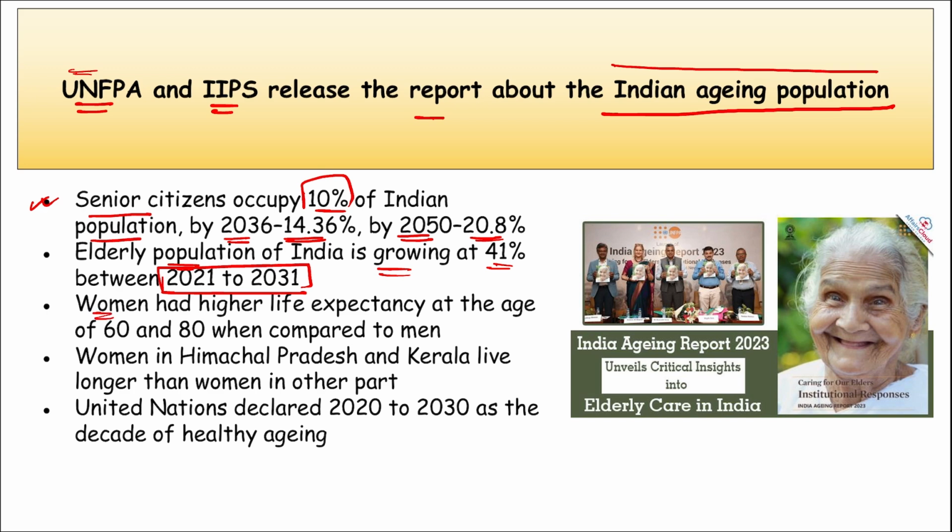Apart from this, women had higher life expectancy at the age of 60 and 80 when compared to that of men. Women in Himachal Pradesh and Kerala live longer than the women in other states of India. And UN has declared 2020 to 2030 as the decade of healthy aging. So these are very important key points that you should definitely remember.